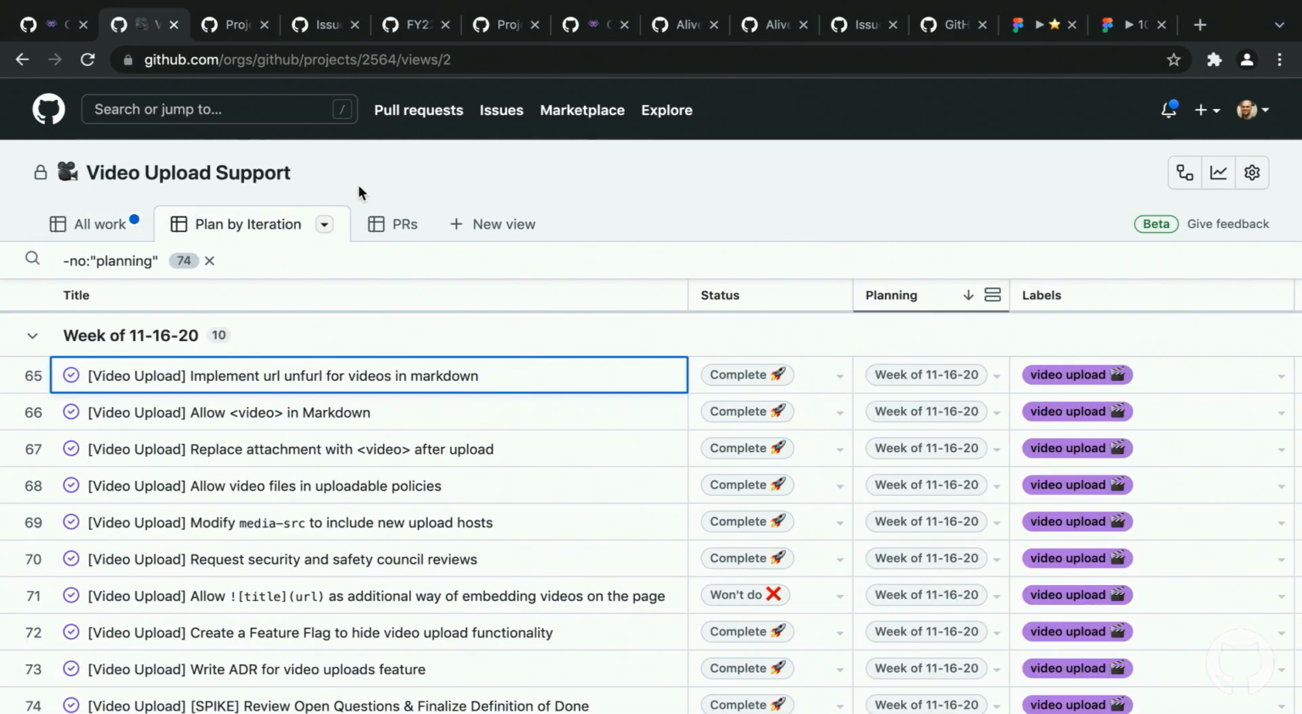Like, this is plan by iteration. So now that the feature is done, now they were doing this every week, clearly. But now that the feature is done, if I ever have a question about how did video upload support end up happening, I could even just utilize this and see it.